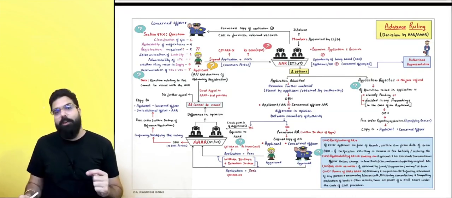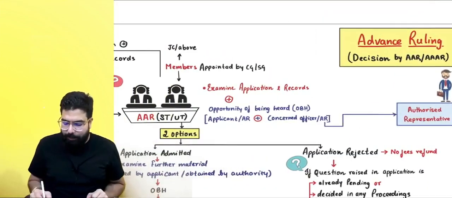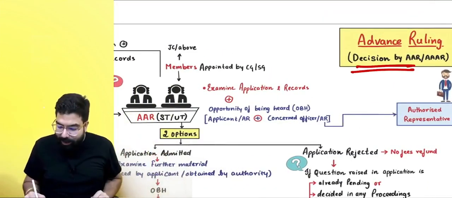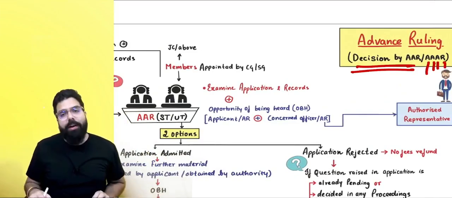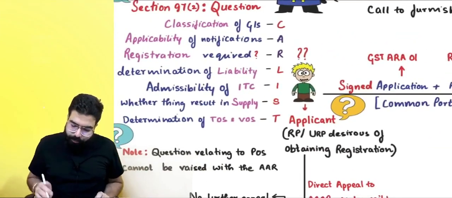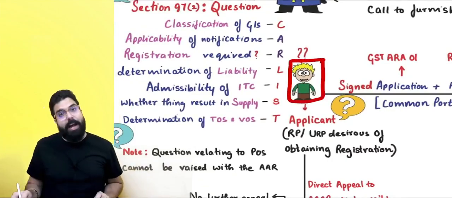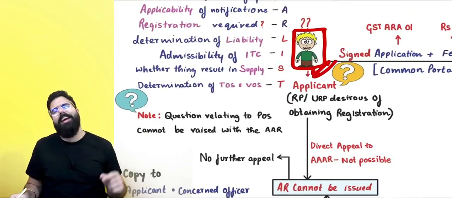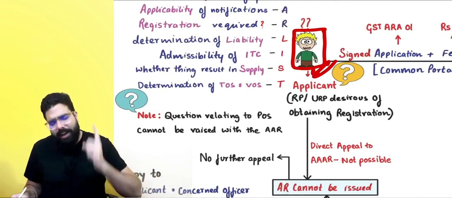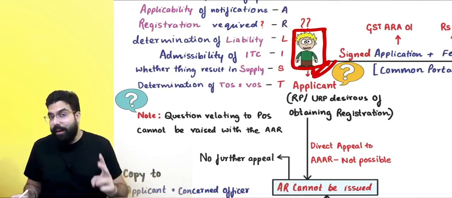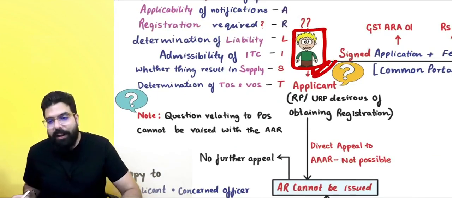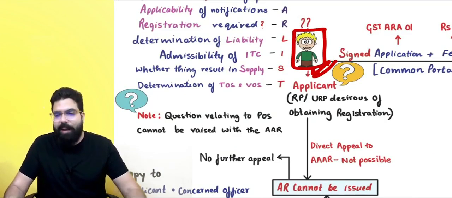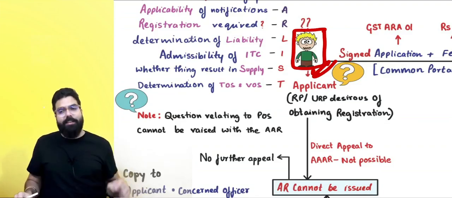What do you mean by Advance Ruling, sir? Advance Ruling basically means the decision by the AAR, Authority for Advance Ruling, and the Appellate Authority for Advance Ruling. So, sir, always remember, first of all, there will be an applicant. Who are the people who can be an applicant? Always remember, applicant can be a registered person. Even an unregistered person who is desirous of obtaining registration can be an applicant who can go online and apply for advance ruling. Okay, sir, done.